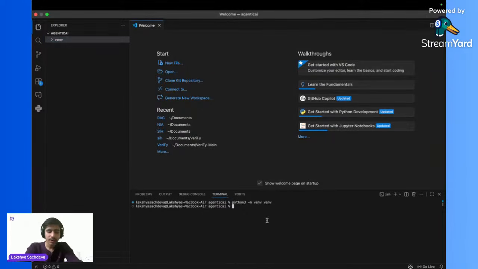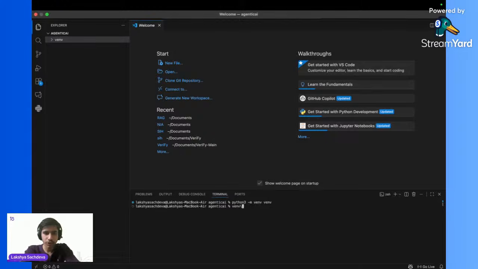Okay, sir. Now, how to access this virtual environment? So to access this virtual environment in Windows, you can just write venv slash Scripts slash activate. So this is the command to activate your virtual environment in Windows: venv backslash Scripts backslash activate.